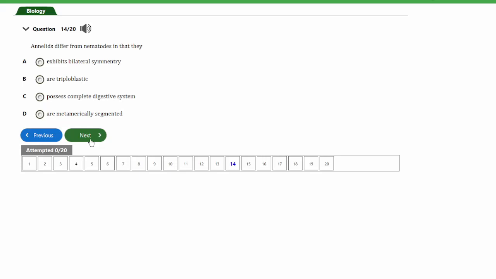So guys, the answer to this question is option D. So the annelids are metamerically segmented, and that's one of the features that distinguishes them from the nematodes. Metameric segmentation is actually the repetition of organs and tissues at intervals along the body of an animal. So this divides the body into a linear series of similar parts or segments, and it's usually found in annelids.